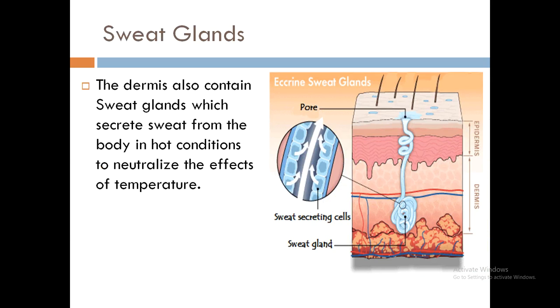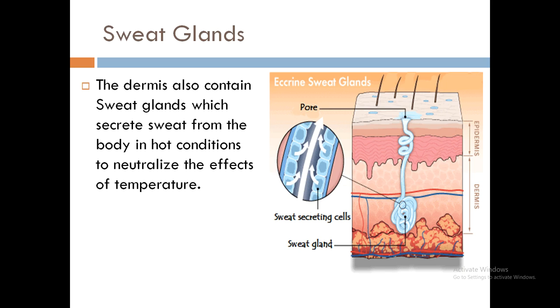Sweat glands are also present in the dermis part of the skin. Blood vessels surround this gland, which then makes the blood vessels dilate, and it extracts water along with salts and minerals from the blood vessels and then removes it through the sweat pores.